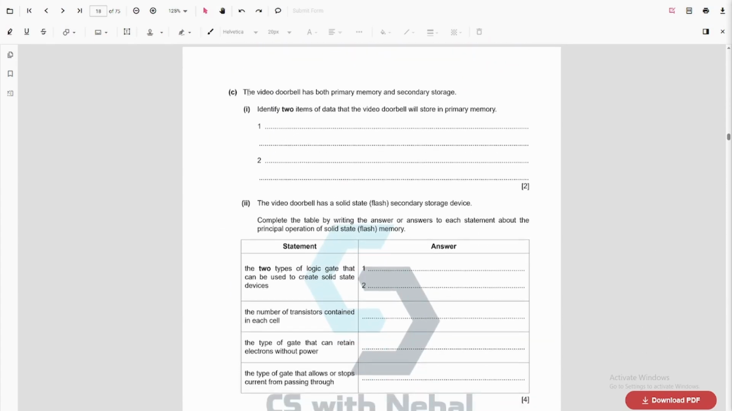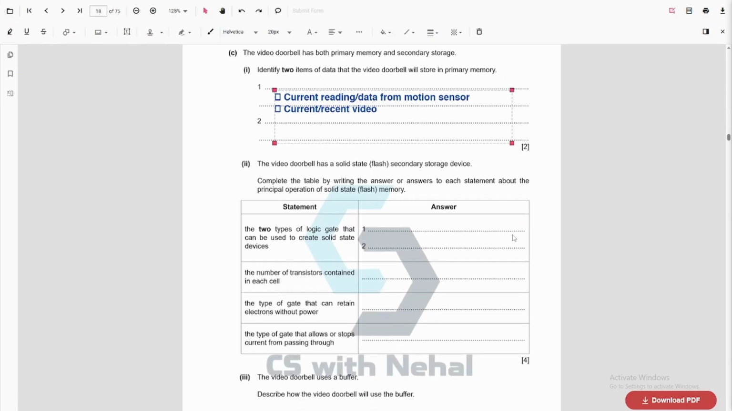Alright, next, the video doorbell has both primary memory and secondary memory. Identify two items of data that the video doorbell will store in primary memory. So this is a basic question. We can store current reading data from the motion sensor, then current or recent video. Then if you talk about ROM, you can store the BIOS or the startup instructions.